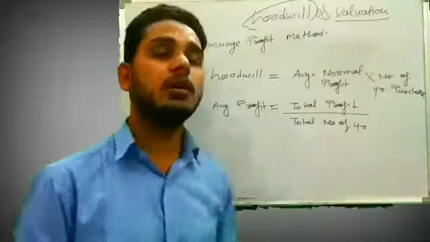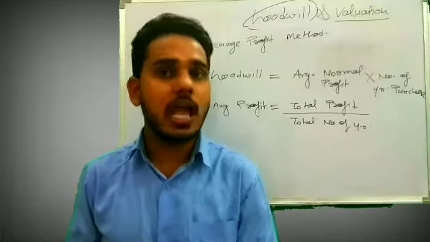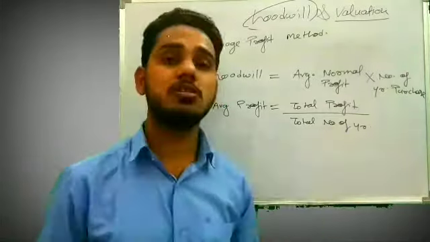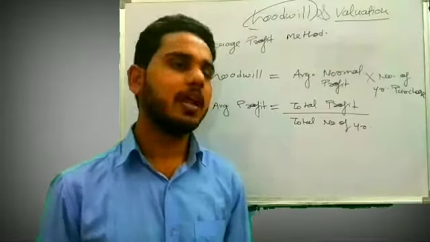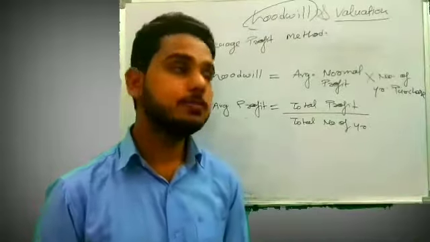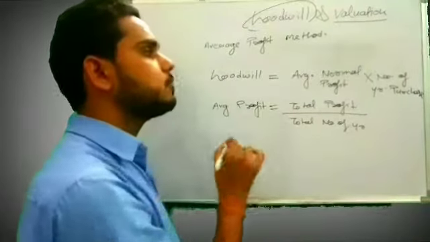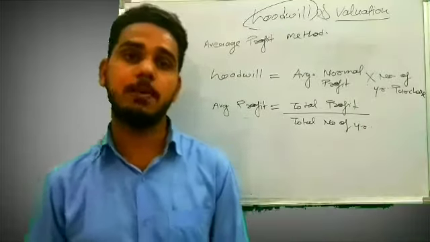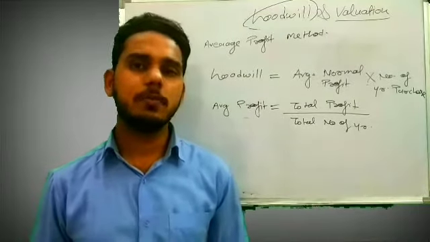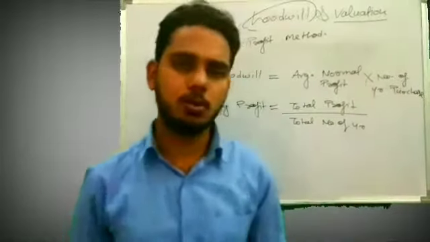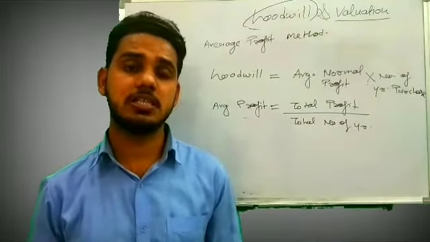While taking the total, we will add 3 years' profit and deduct 1 year's loss, but we will divide it by 4 because the total number of years is 4. That is our average profit. After getting the average profit, we will multiply that by the number of years' purchase. You don't need to worry about it, it will be given in every question.